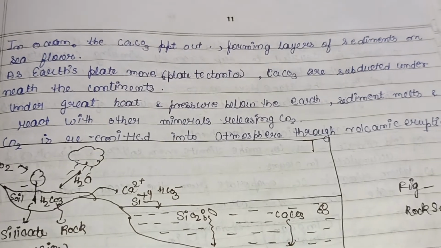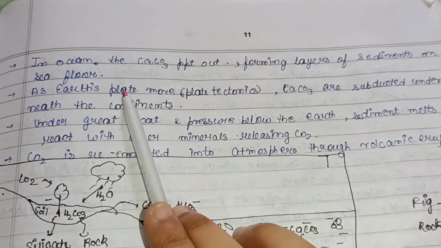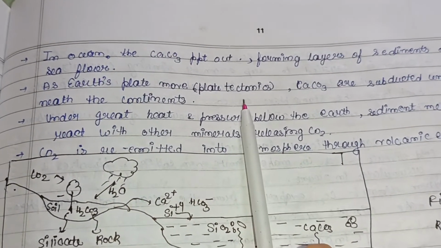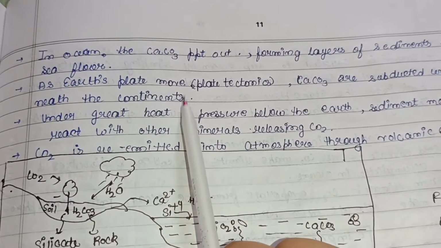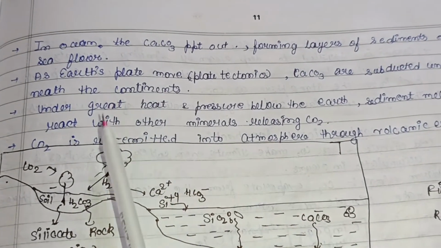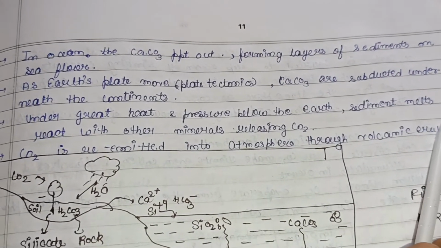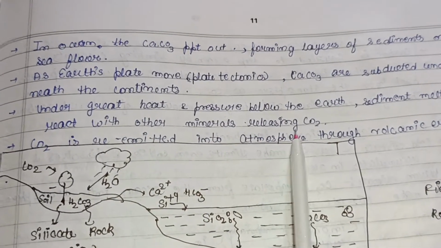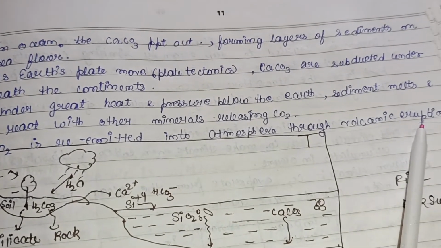Then in the ocean, the CaCO3 precipitates out, forming layers of sediments on the seafloor. As Earth's plates move due to plate tectonics, as we know in geography, CaCO3 is subducted underneath the continents, which are the large land masses. Under the great heat and pressure below the Earth, the sediment melts and reacts with other minerals, releasing CO2. So CO2 is re-emitted into the atmosphere through volcanic eruptions also.